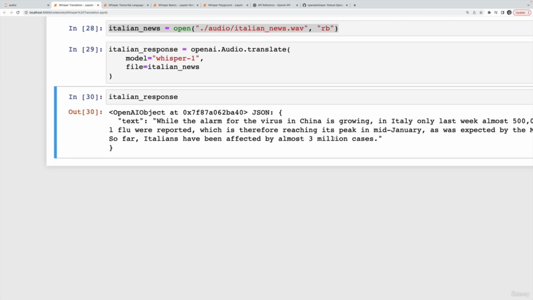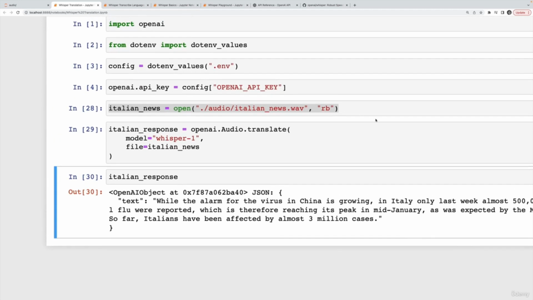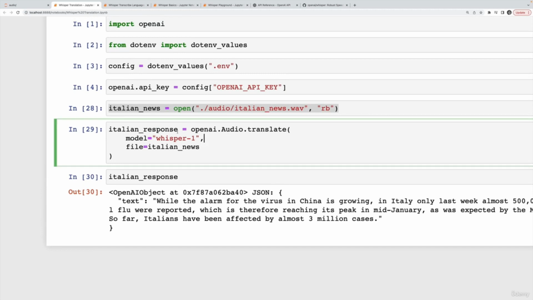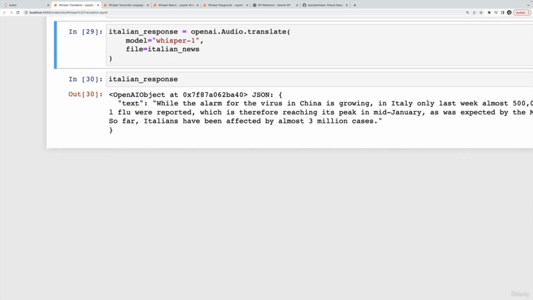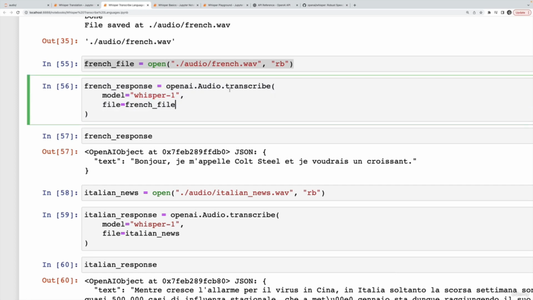So, seems like a decent translation to me. Again, I don't speak Italian, but it was just a clip of Italian news that I recorded. And that's pretty much it. I could show another example if I go and get some other language, right? I don't specify that it's Italian. I don't tell it I want it to be English. It just determines what language it is automatically, and then it'll transcribe it as the English translation and respond back with that. If I don't want a translation, then that's where I call .transcribe, which just gives me a transcription